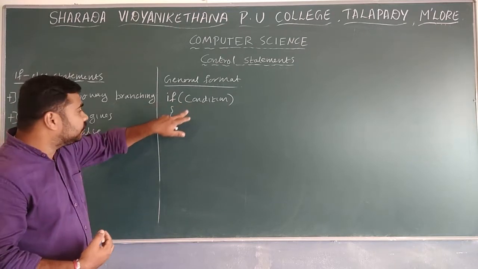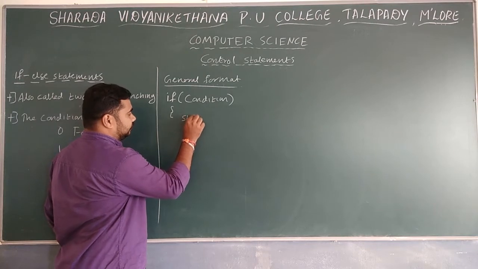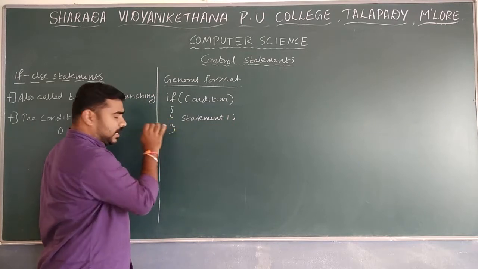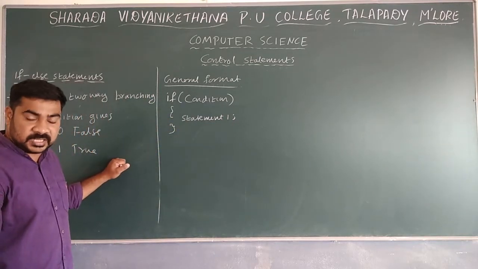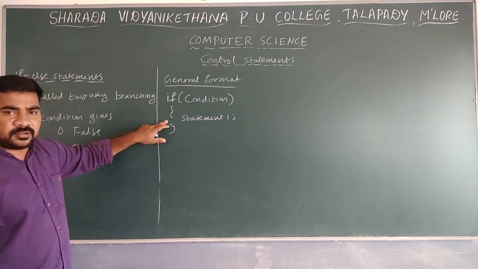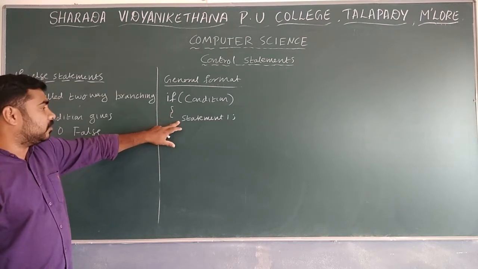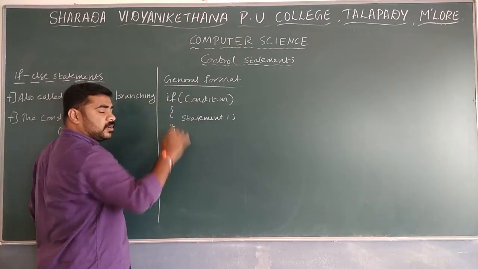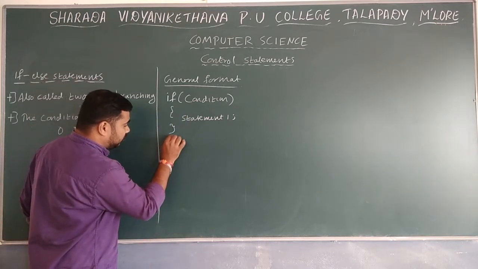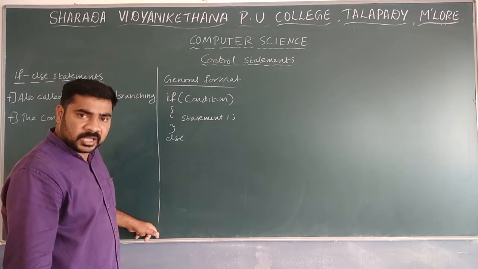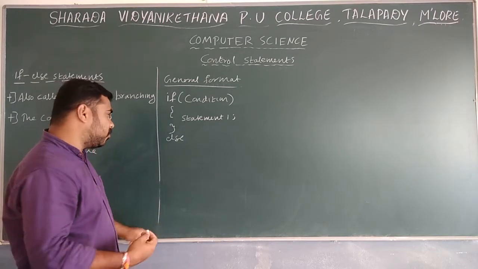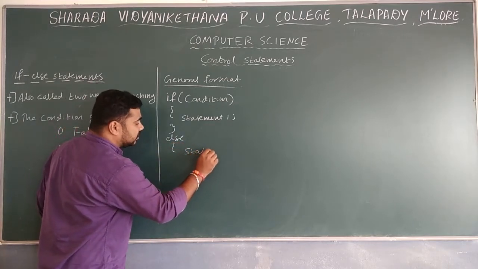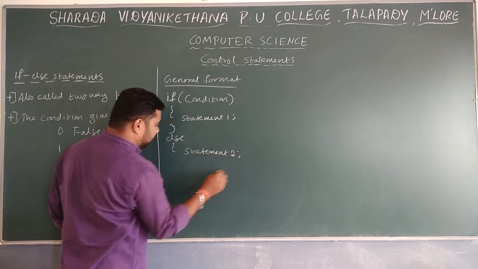Whenever this condition is true, statement 1 is going to execute. I write it in braces. If you remove the braces, it will also work when only one statement is there. When multiple statements are there, we should always use the braces. If the condition is true, statement 1 is going to execute. Whenever the condition is false, it moves to a new part known as the else part. In the else part, statement 2 is given, and that is going to execute.